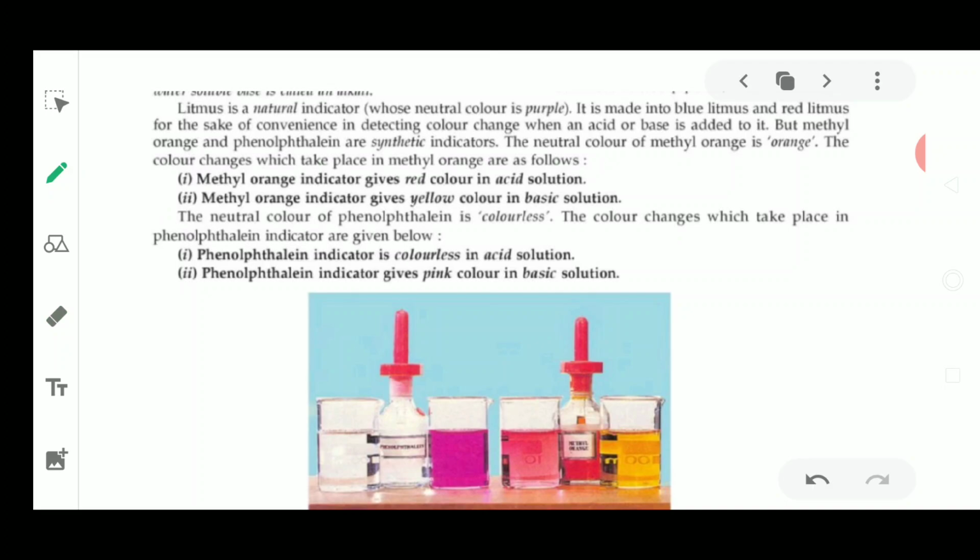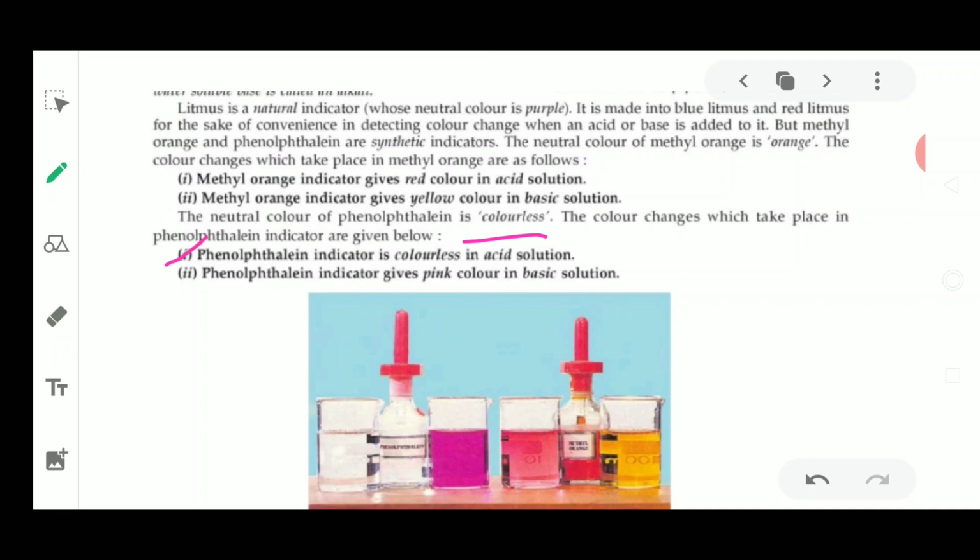At least these two names you people will be familiar with, because we have also seen them in the labs, as well as while studying in class 7th. Then next, the natural color of phenolphthalein is colorless. It is just similar to that of water. It is colorless.